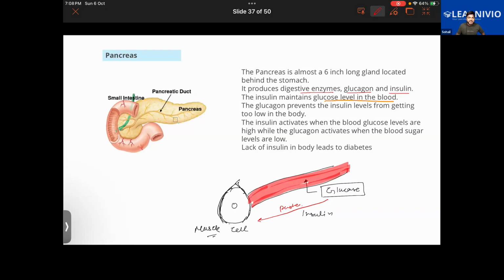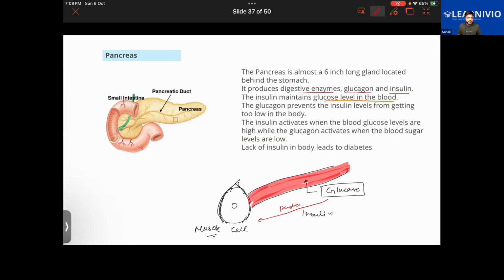So the glucagon will now be stimulating the liver to release the stored sugar back into the blood. If the blood sugar level is too low, the glucagon will stimulate the liver to release the sugar that it had stored, so that sugar can go into the blood and the blood sugar level will return to normal.